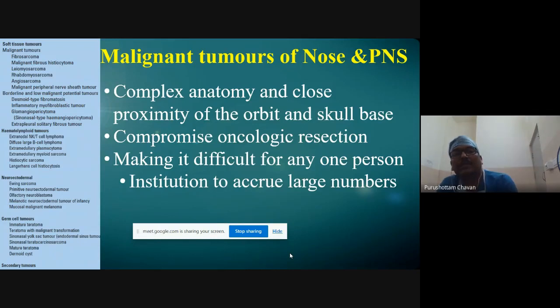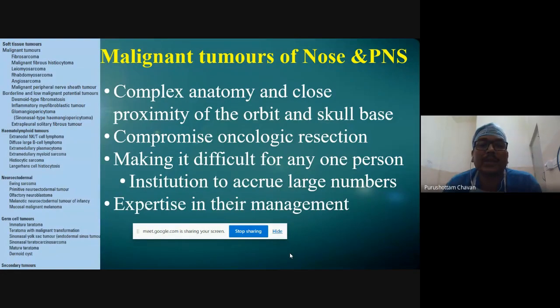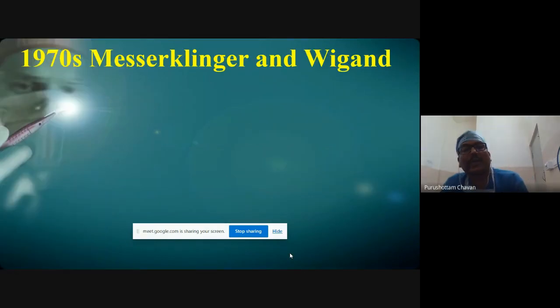accrue a large number of cases and results to say that we have done so many cases with this treatment and this is what the result is. Because even if you take an institution, the variety of cases they end up seeing means they will have examples of 1 or 2 for each type of malignancy, each stage of malignancy. That makes it difficult to say whether the treatment was right or wrong, or whether the outcome was acceptable or not, and to compare with anybody else. So it also makes the expertise in the management difficult to handle.